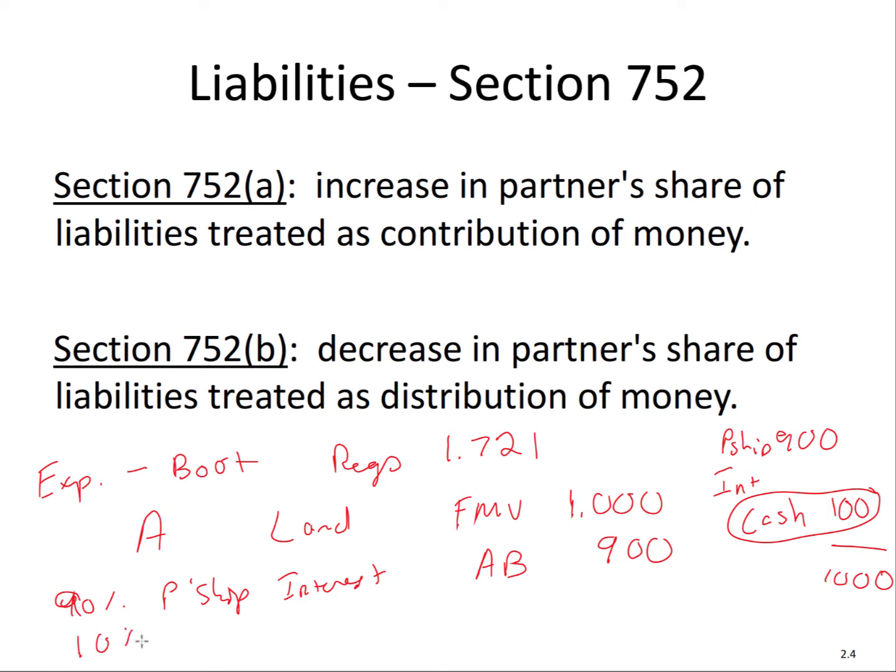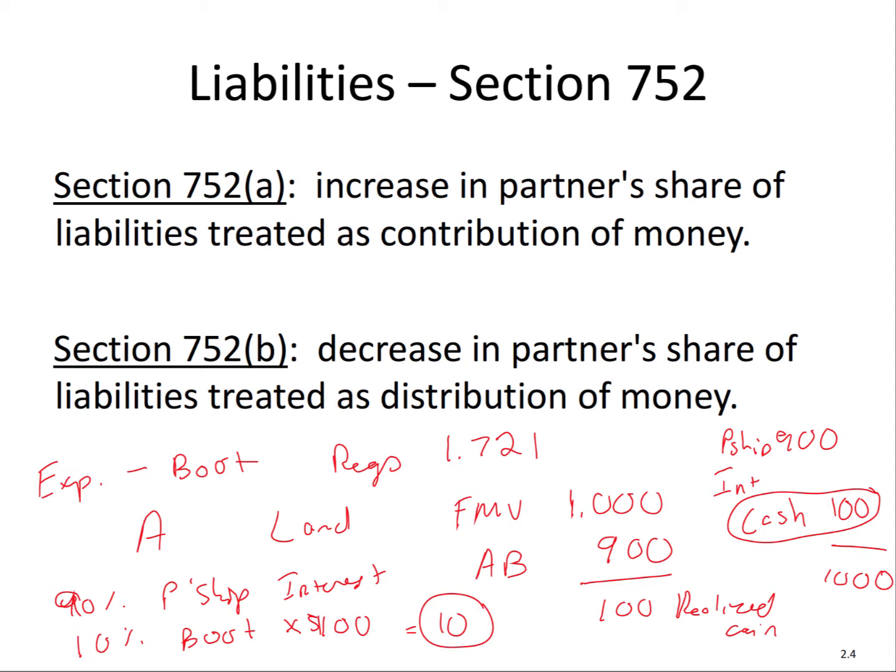But 10% is for boot. So what we do is basically the $100 of realized gain that's here, this is realized gain to partner A, that goes unrecognized generally under the rule under 721, that 10% of that, so 10% of the boot times $100, $10 will have to be recognized.